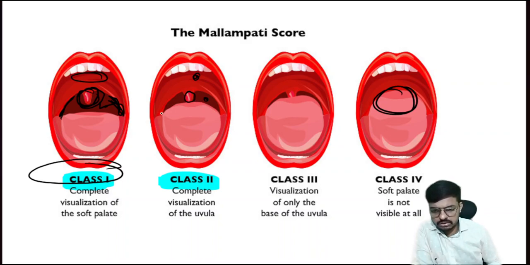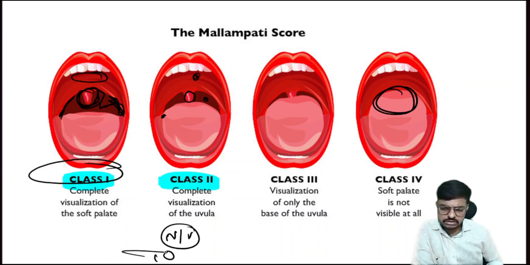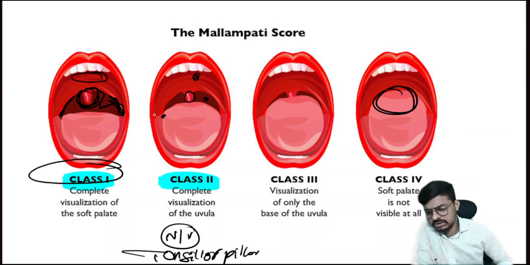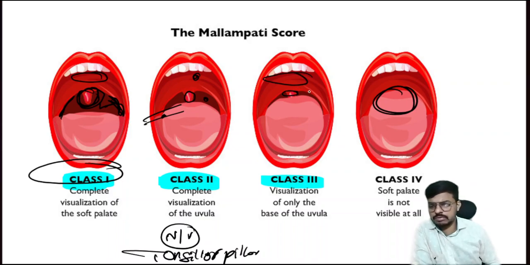But the tonsillar pillars are not visible here. Okay, not visible. The tonsillar pillars we are unable to see. Here also I can easily intubate the patient. Look at this one. In Mallampati grade 3, only the base of the uvula is visible, and only the hard palate is visible.